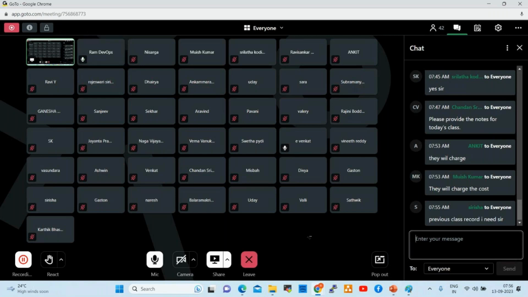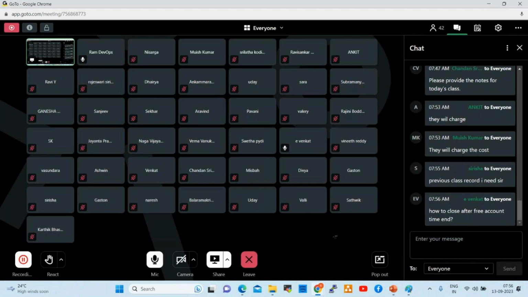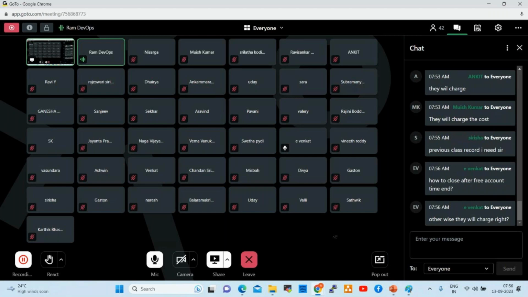Tomorrow onwards we are going to work on the cloud platform. So everyone should create the account today itself. From tomorrow onwards you need to practice, right? Everyone should practice on a daily basis. If you practice daily, within 3 months you can easily crack your interview, right? Fine, so we can stop here. Tomorrow we are going to start services. We'll work on all the services one by one.